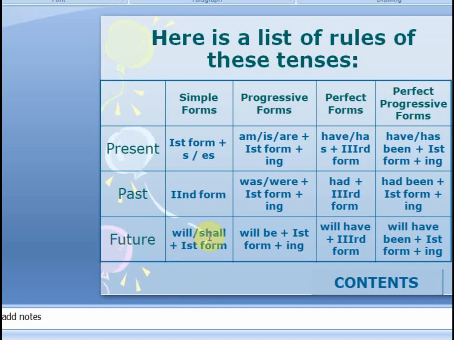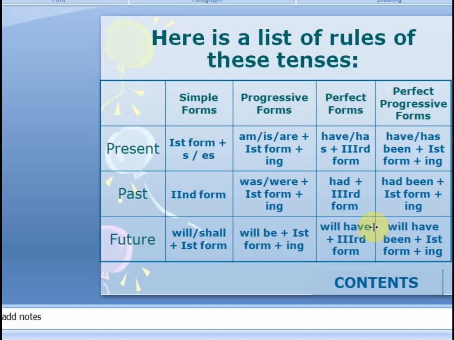will and shall. Now see, you can take will with all the subjects, but shall is taken only with I, we and they. So even if you take will with I, we and they, you are not wrong. So it's better to make a habit to use will only. You can leave shall. I will go, first form of the verb. I will be going, future continuous tense.